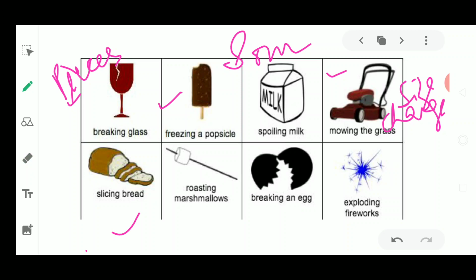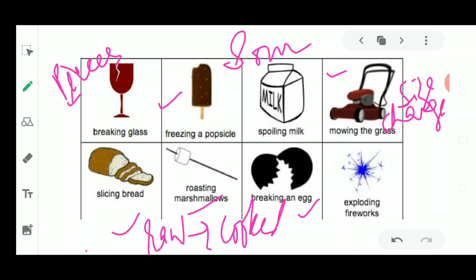Similarly, roasting of marshmallows is given here. If you are roasting something, you are baking something. That baking or roasting of things is another kind of change, in which the original form has been converted into cooked form. This raw form of things has been converted into cooked form. So this type of change, again, is an example of irreversible change.